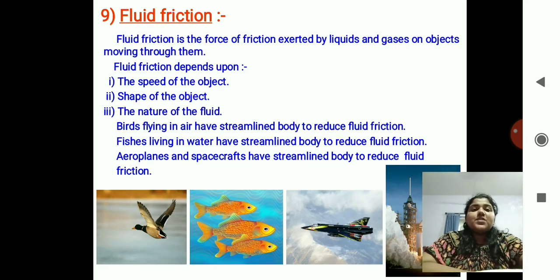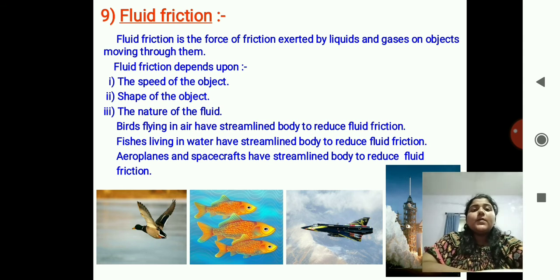Next and the last is fluid friction. Fluid friction means the friction exerted by the liquids and gases on the objects. All the gases and liquids are very light in weight. Correct? So moving through them is very easy. But if the force between them increases, it would be harder to move through them. So fluid friction is the force of friction exerted by the liquids and gases on the objects moving through them. Fluid friction depends upon speed, shape and nature of the fluid.